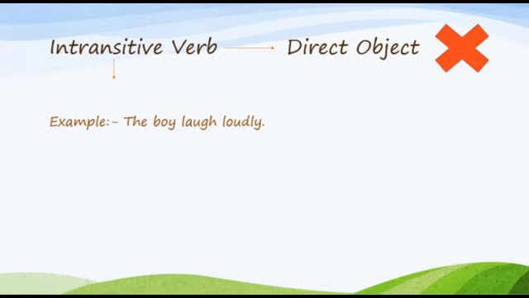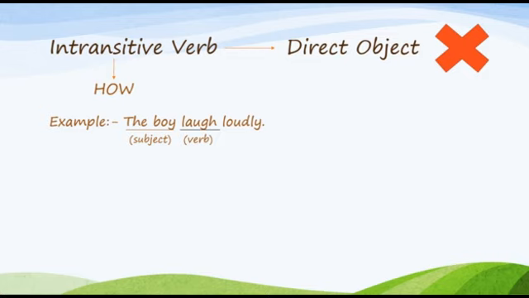Here, the boy is a subject, laughed is a verb, and here the object is not available, right?